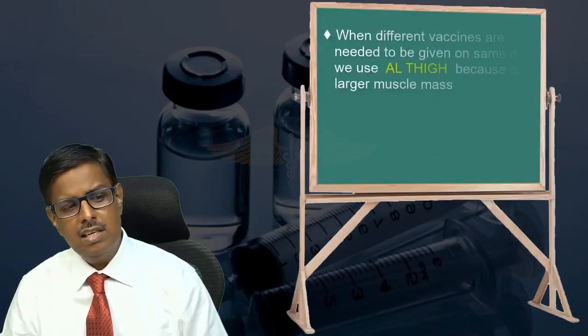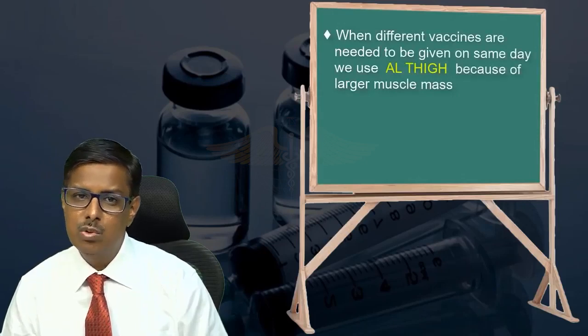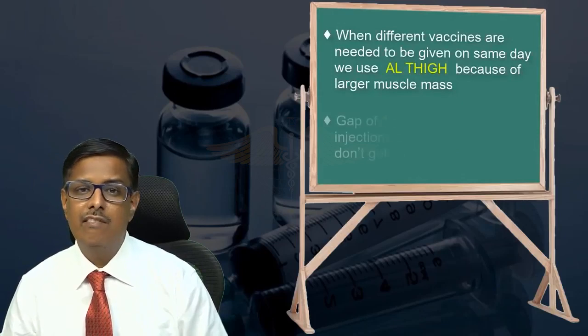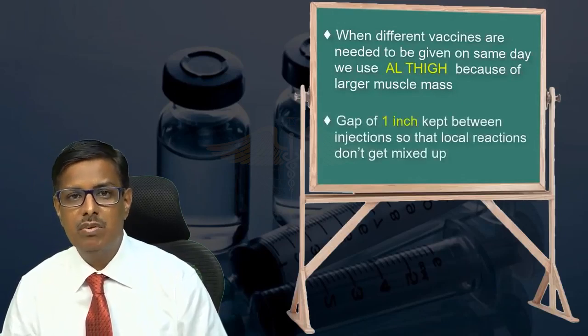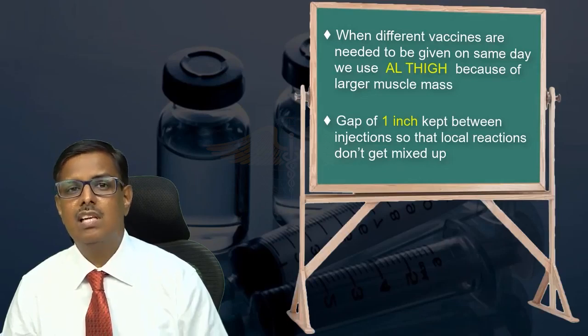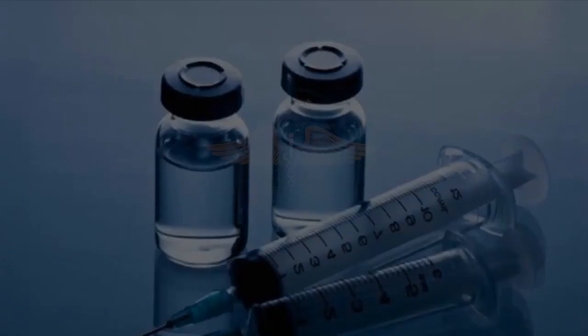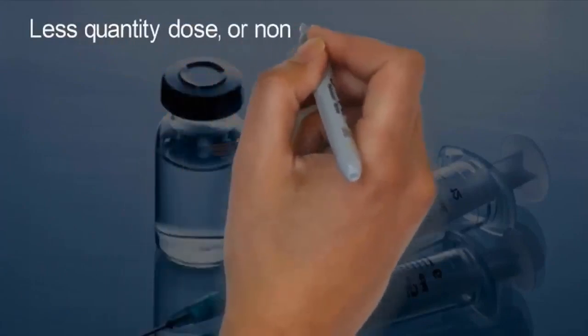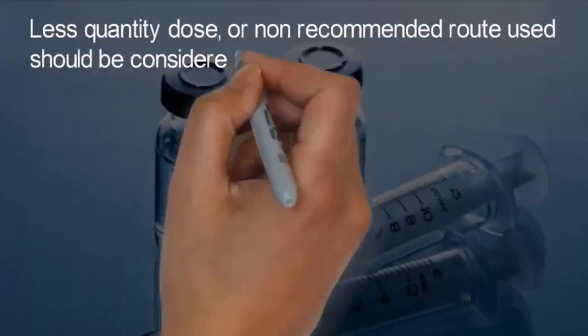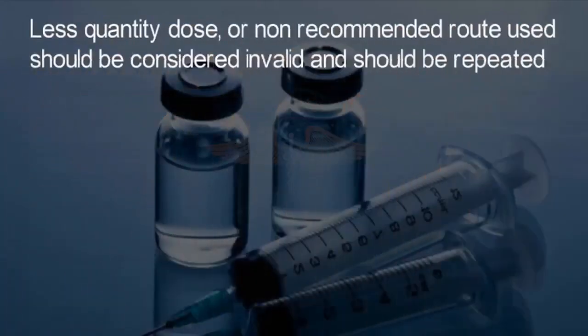When different vaccines need to be given on the same day, can we do it? Yes, we can give different vaccines on the same day, but we will have to keep a gap of 1 inch between 2 injections, and generally the site chosen is the anterolateral thigh because there is a large muscle mass there. Next point, a less quantity dose or non-recommended route used should be considered invalid and should be repeated. Suppose we have an adult patient, and if you give a 0.25 ml flu vaccine to him, then it will be considered invalid and you will have to repeat the dose.